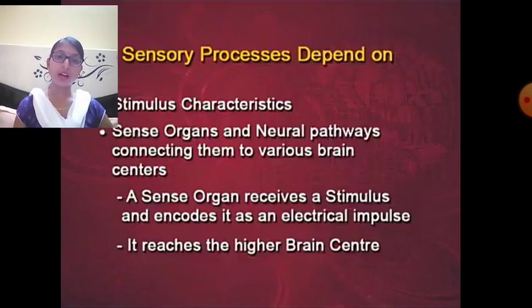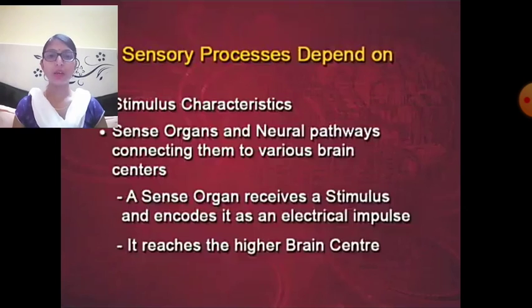After that we understood sensory processing, how the sensation is processed. First of all, the stimulus characteristics. A stimulus must be presented with a minimum intensity and a minimum magnitude, only then can we detect it. Then the sense organs receive the information which is presented in our environment. Then the neural pathways send the information to the higher centers, the brain centers. So neural pathways are also very important.